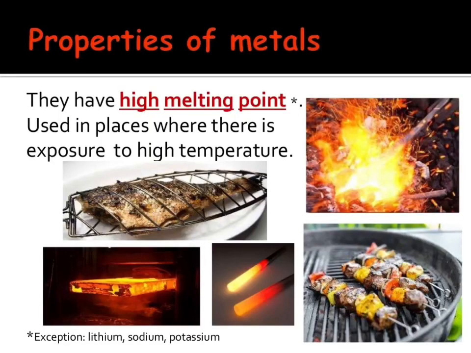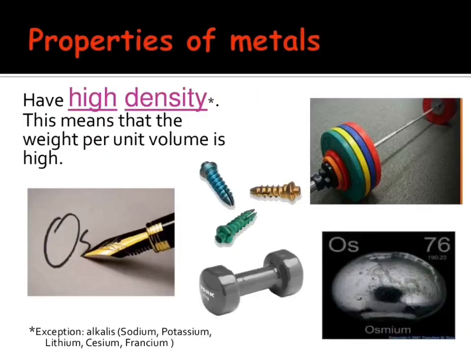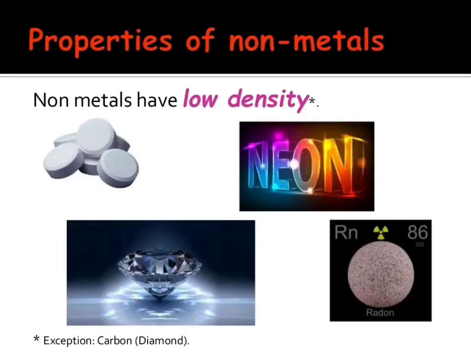Next is strength. Metals are usually strong. They have high tensile strength. This means they can hold large weights without breaking. Whereas non-metals are not so strong. They have low tensile strength. It means they break down. They cannot hold large weights. Metals have high strength due to their high density and high melting point. On the other hand, non-metals have low density and low melting points.